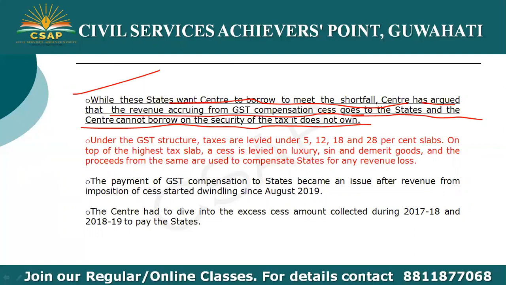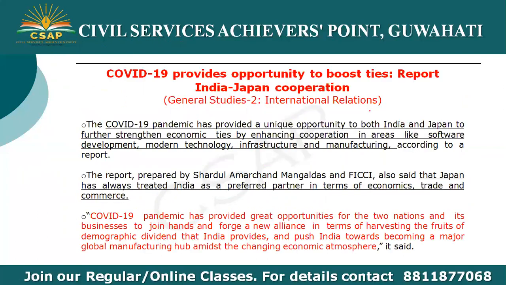Under the current GST structure, taxes are levied under 5, 12, 18 and 28% slabs. So the tax slabs are 5, 12, 18 and 28. On top of the highest tax slab, a cess is levied on luxury, sin and demerit goods, and the proceeds from the same are used to compensate states for any revenue loss.